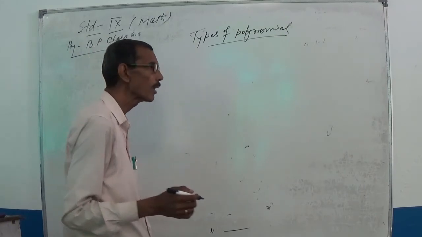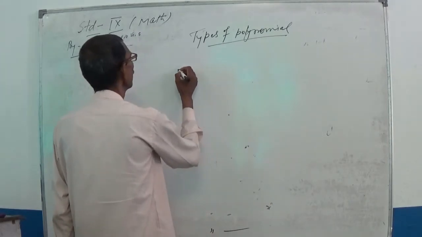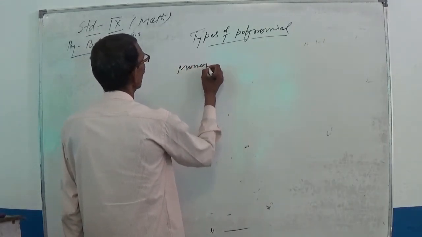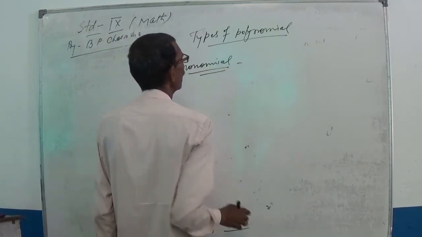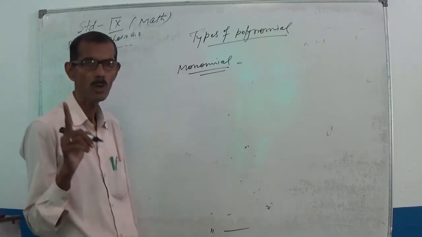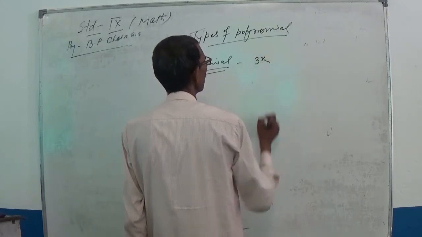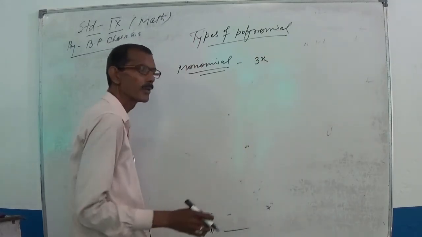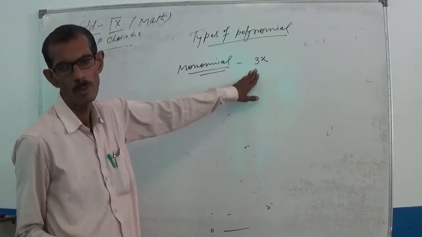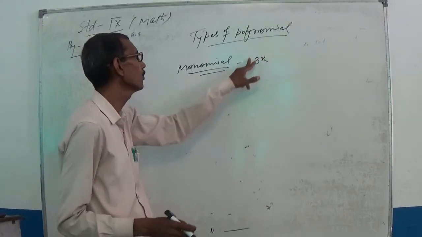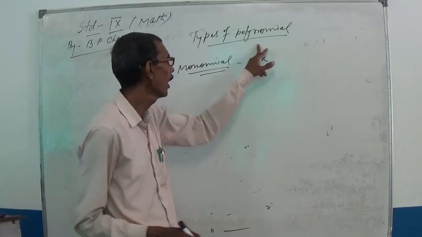Now, according to their terms, you can divide polynomials into more kinds. This kind of polynomial contains only one term, suppose 3x. Here it does not matter what the degree of the polynomial is, you only have to count the number of terms. This polynomial contains only one term, so this is a monomial.